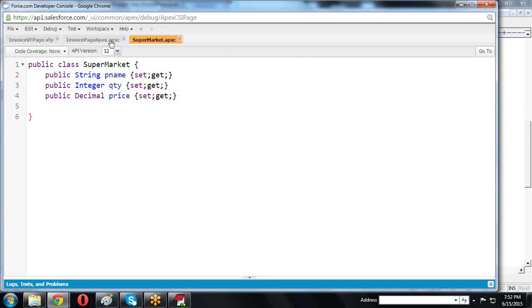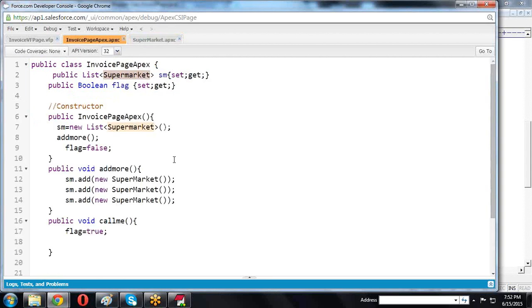Clear? Okay. Now here I have one class. My class is InvoicePageApex. In this, a list of Supermarket, whatever items are there, we save into the list of Supermarket, with setter and getter methods. Now public boolean flag, with setter and getter, of type true or false. The constructor name is InvoicePageApex.